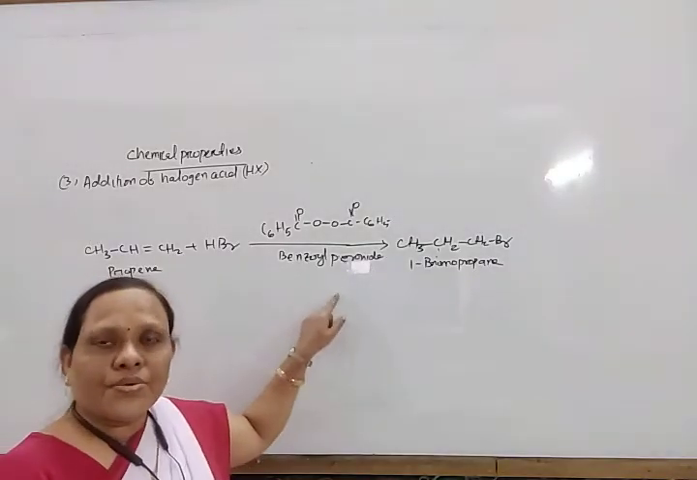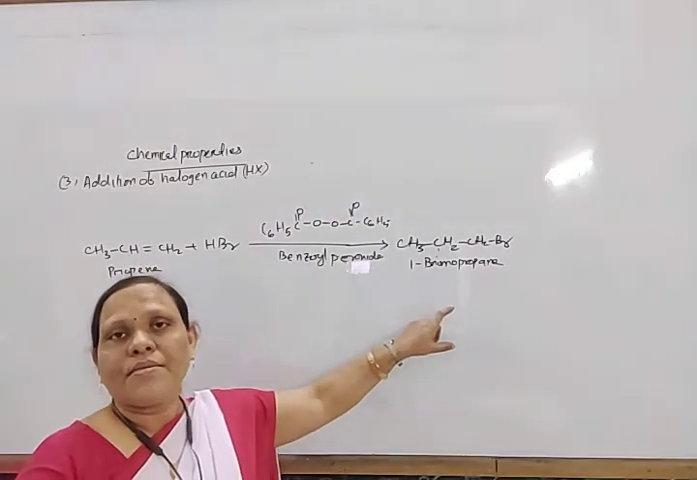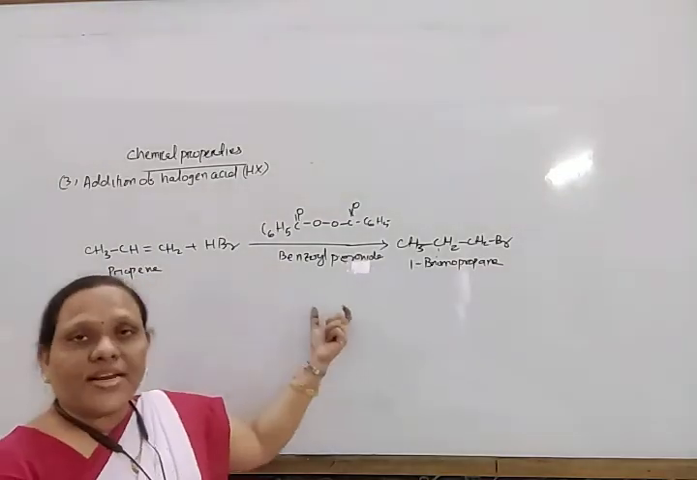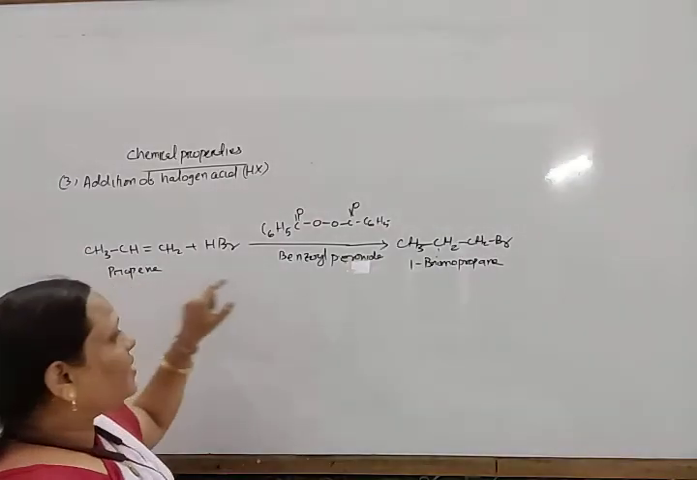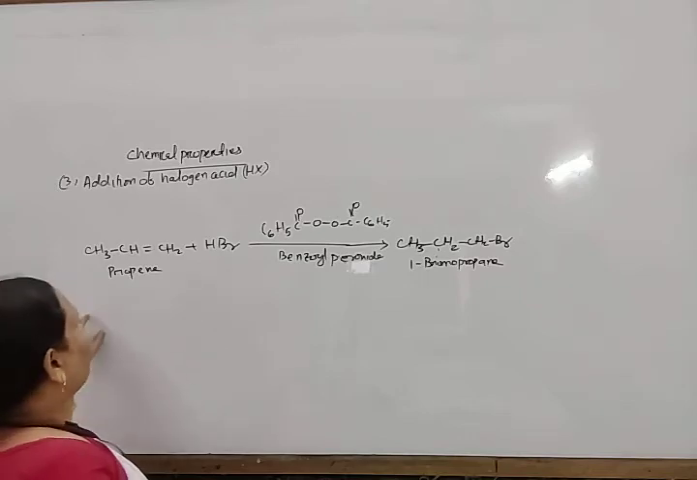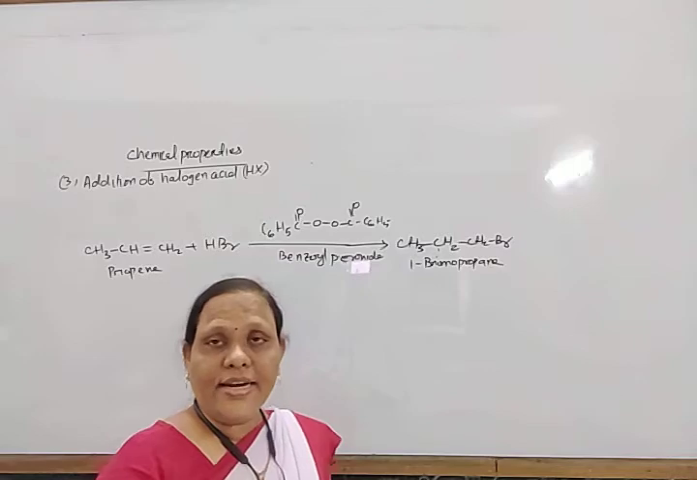And why is this so? This is formed due to the formation of a free radical intermediate. So it forms a stable free radical. As it forms through the stable free radical, it gives 1-bromopropane. And this effect is called the Kharasch effect, also known as the peroxide effect.